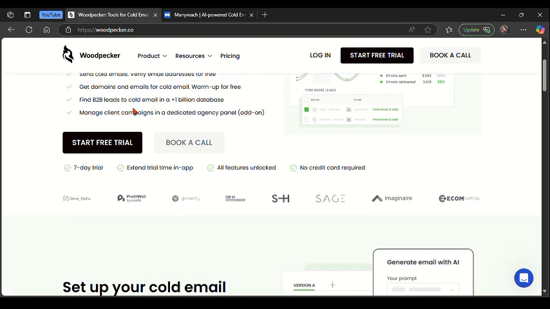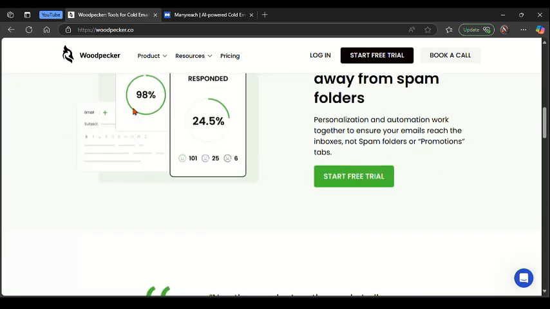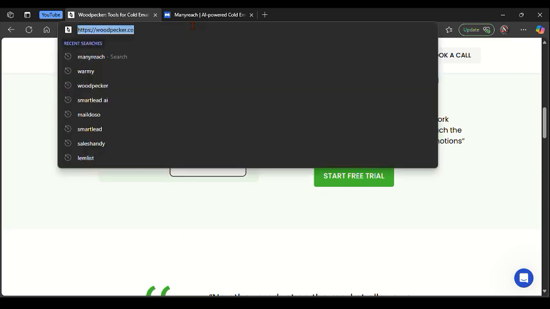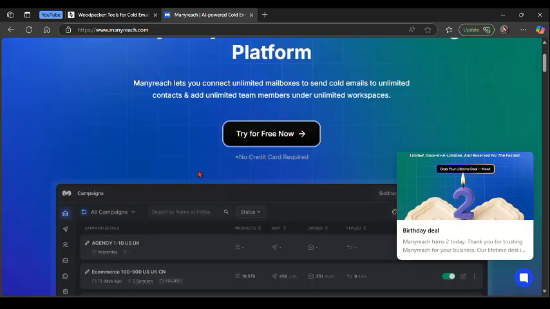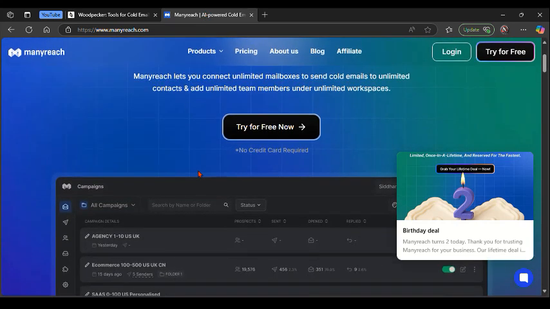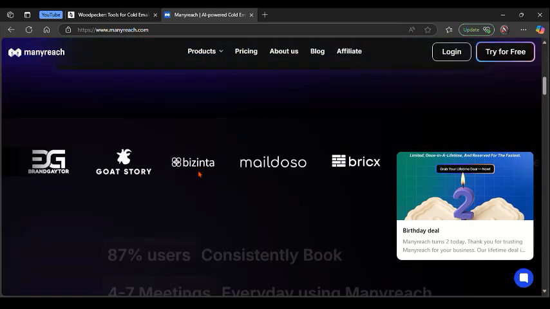Then here's the conclusion. Go with Woodpecker if you want a battle-tested, reliable cold email tool with great personalization and CRM integration. Then on the other side, choose Manyreach if you are focused on scaling outreach across multiple channels, for example, email and LinkedIn, and you want AI-powered personalization at a